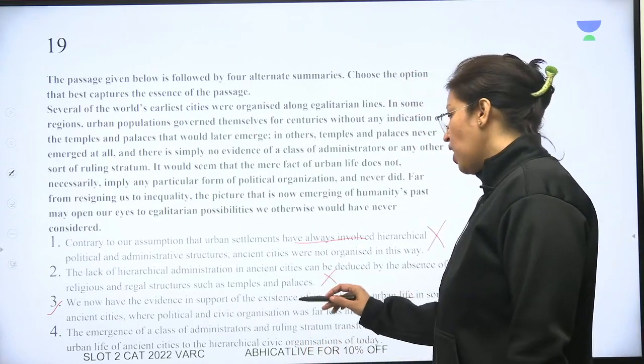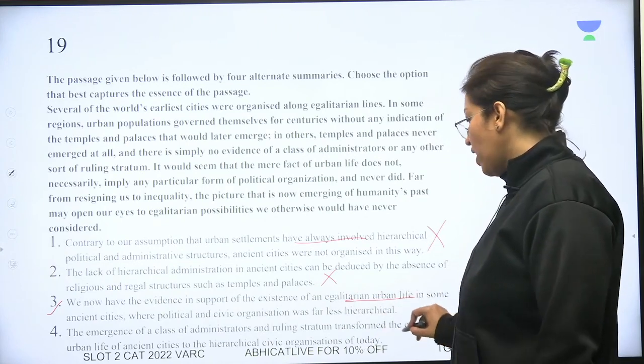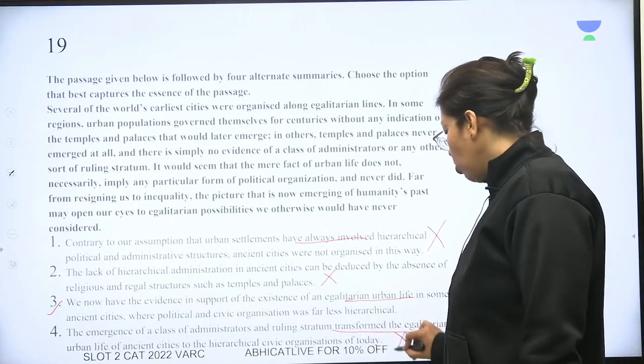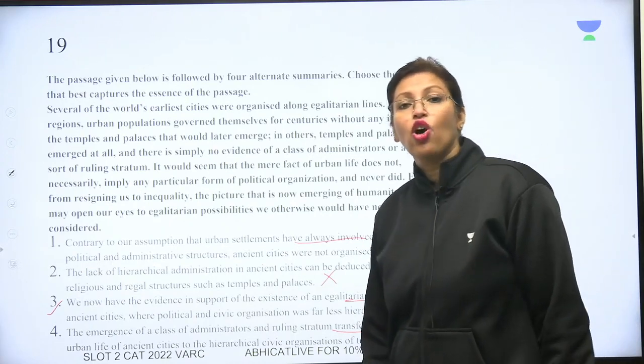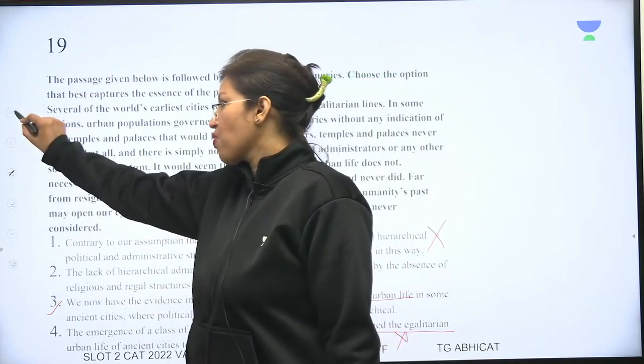The emergence of a class of administrators and ruling stratum transformed the egalitarian society. Well, this was really not what the passage said. Please understand, we are looking for a summary, we are not looking for your inference. So short summary very beautifully was 3.